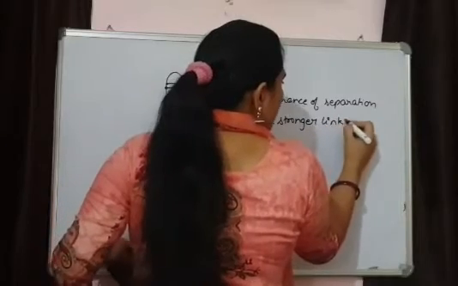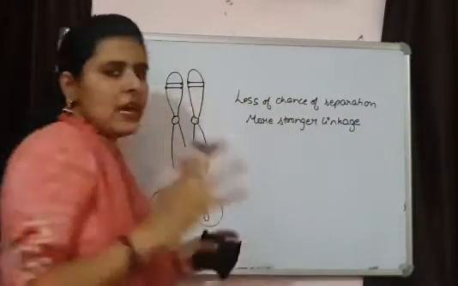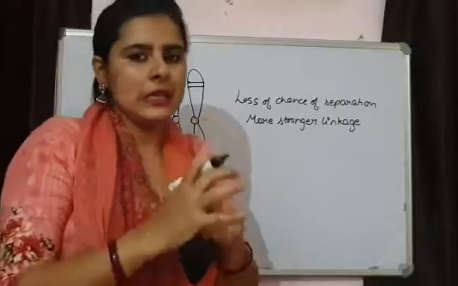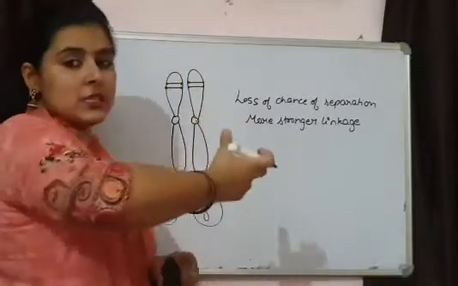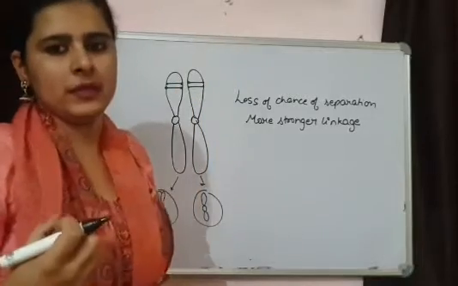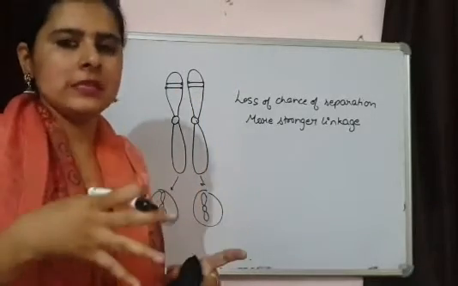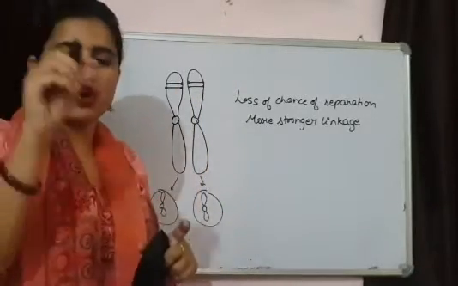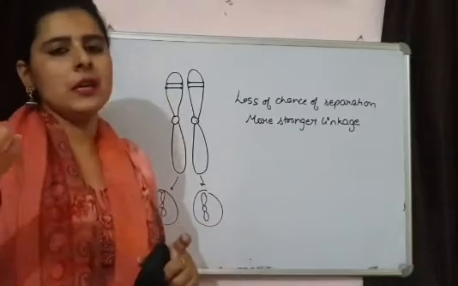If they do not separate from each other, that means they have a stronger linkage. There are more chances of them getting inherited together. This is what I am saying: the shorter the distance, the more the linkage.